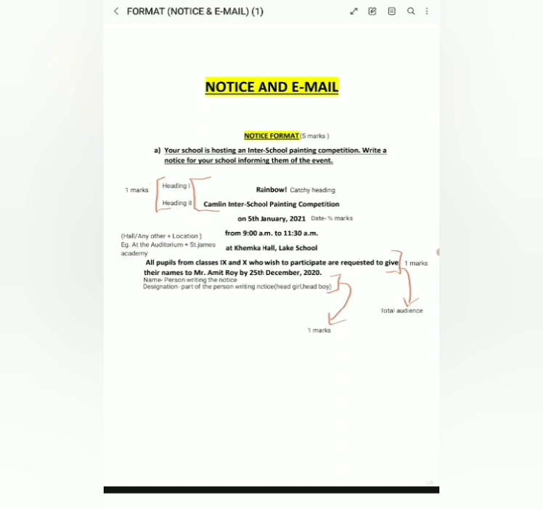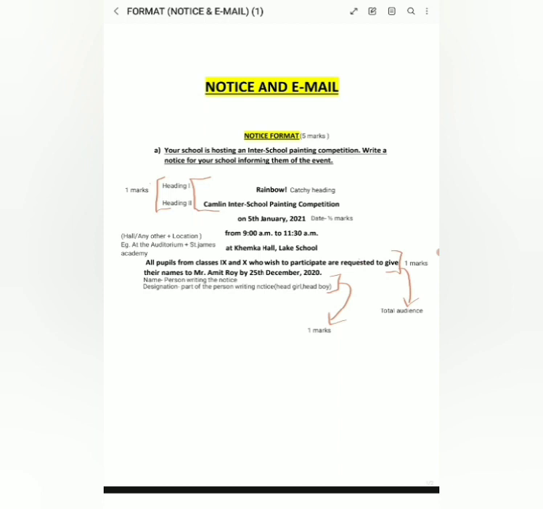The second heading accordingly you will have to write, and then you will write the date, 5th January 2021. This is when I had written my notice. So you will have to write this accordingly. Since you are giving your paper on 27th Feb 2023, you can write something like 7th March. Write like this.